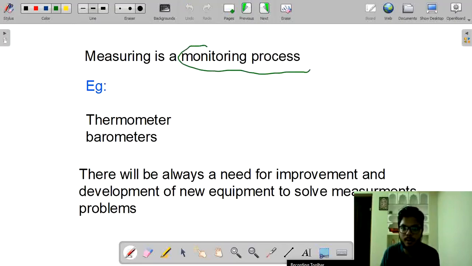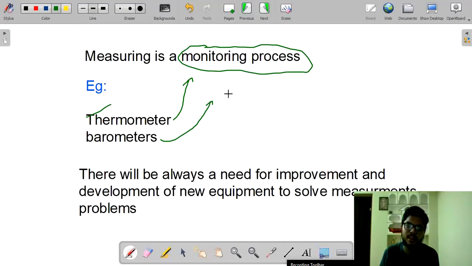Measuring is a monitoring process. Now you will get some more clarity about measurement. See, assume there is a thermometer with you. What will the thermometer actually display? The thermometer will display the temperature of a body. By displaying temperature, it is monitoring our human body temperature. What will a barometer do? A barometer will monitor the pressure of some gas or some solid objects. A barometer will measure pressure and a thermometer will measure the temperature of a body. So it is continuously monitoring some process.